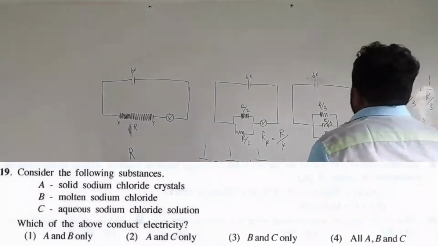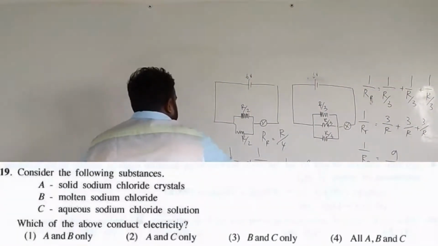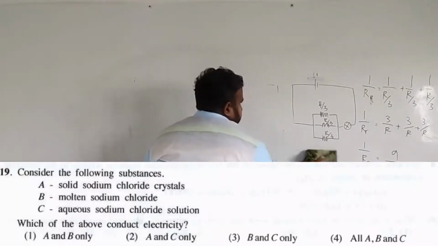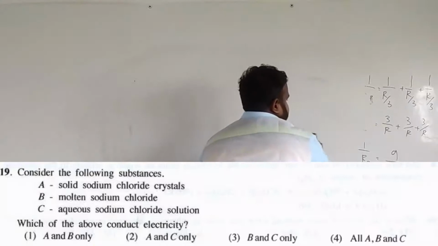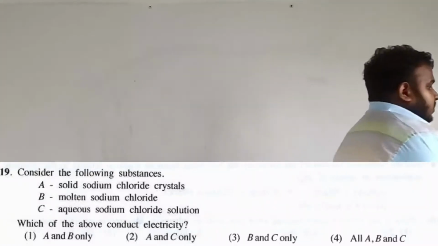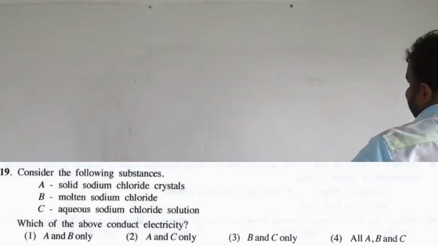So the 19th question. Consider the following substances: A, solid sodium chloride crystal; B, molten sodium chloride; C, aqueous sodium chloride solution. Which of the above conduct electricity?